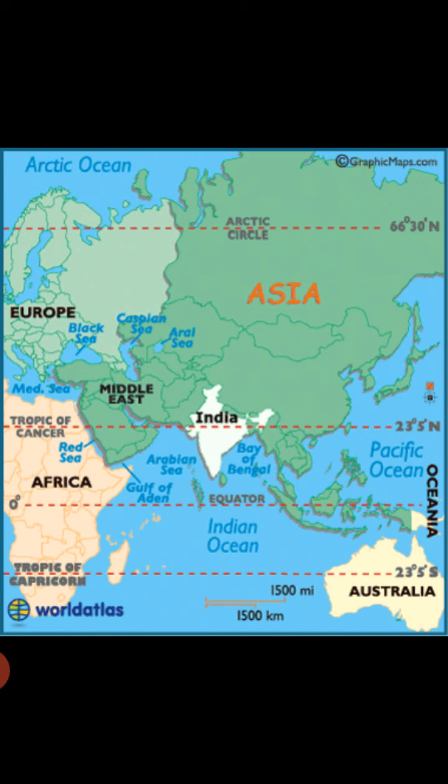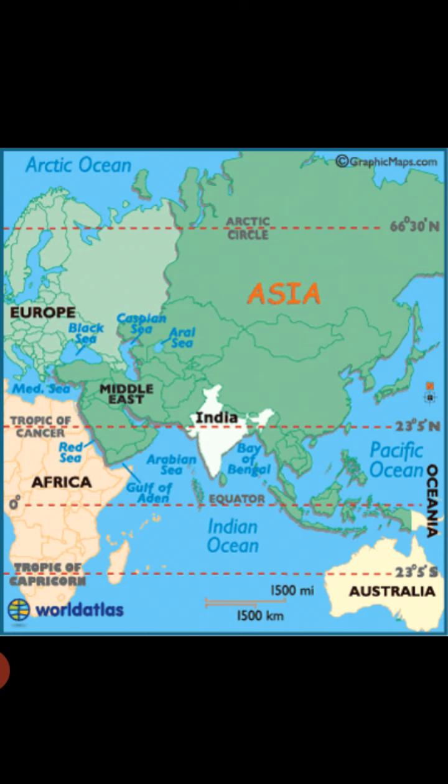It means India lies in the center position of Asia from the southern side. From the northern side, from east to west, India is covered by the Asian landmass.